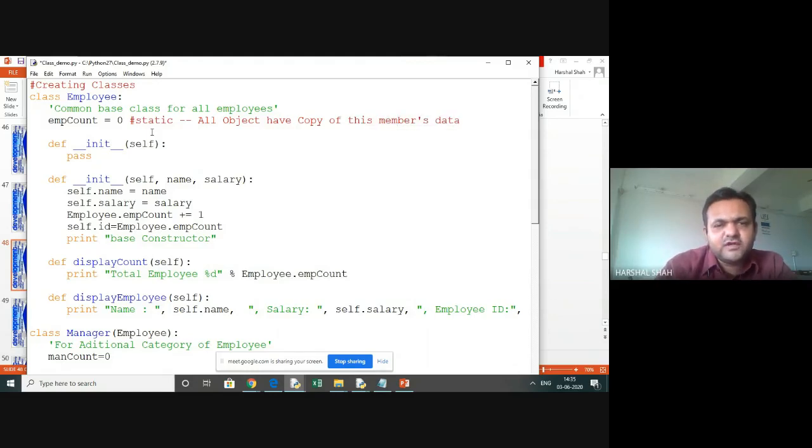It means that if one object gets this value updated, this employee count updated, then all objects get only the updated value, because all objects share that. That means all objects have a common value of this member. I hope you understand what static is over here. By this, you have understood static.